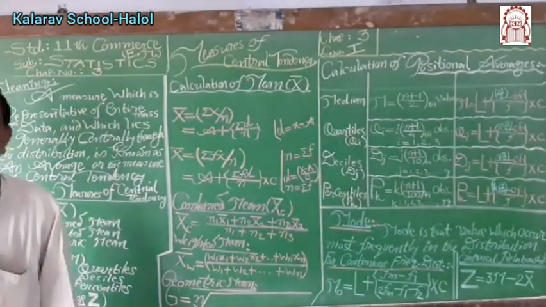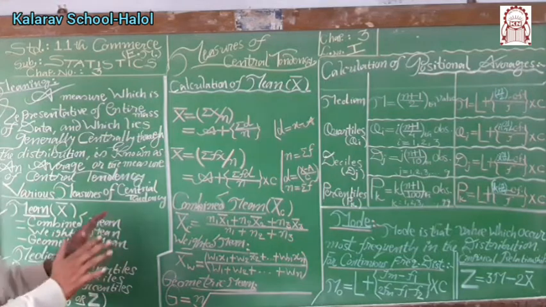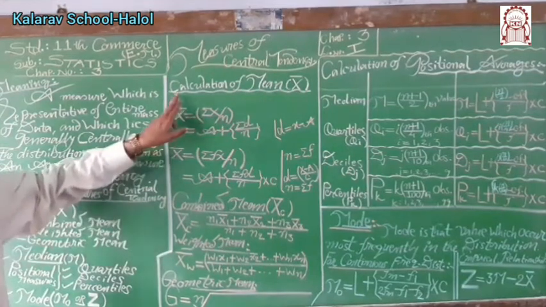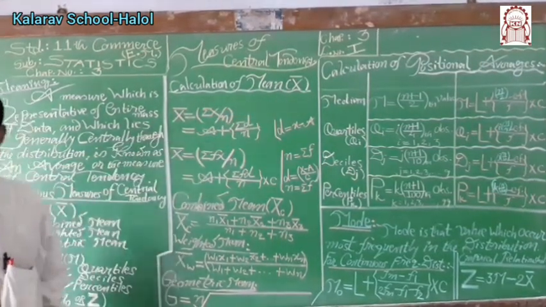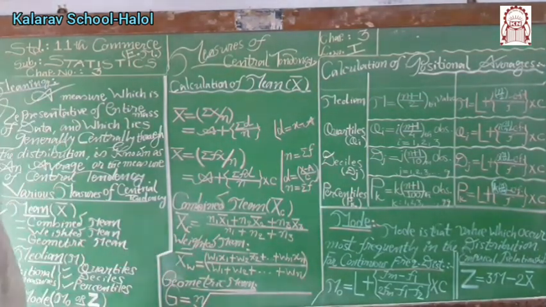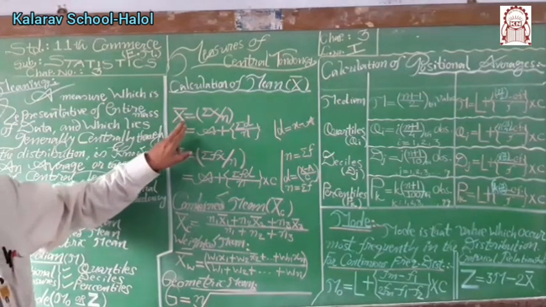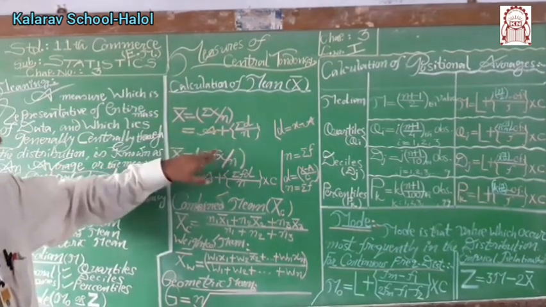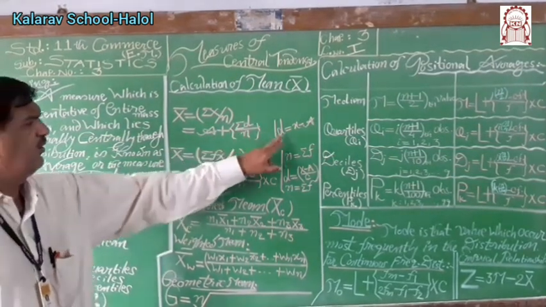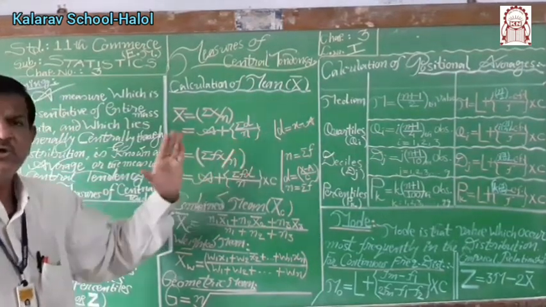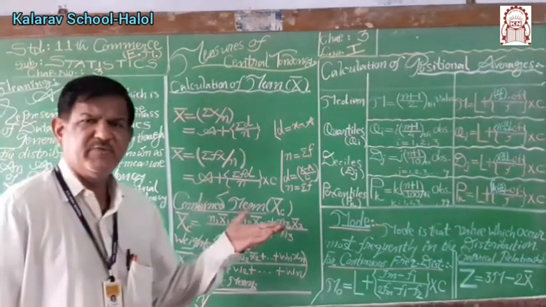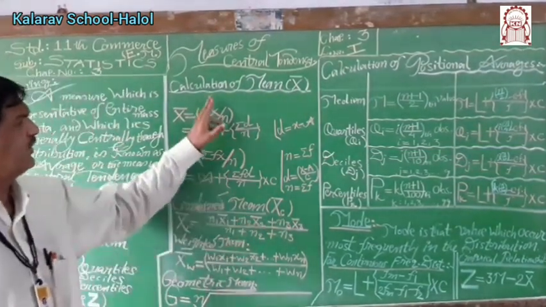Now we are going to see some important formulas. This is basic and primary information, fundamental to this chapter, meaning calculation of arithmetic mean. How to compute arithmetic mean? For ungrouped data or individual data series, x bar is given by sigma x upon n, or by using the shortcut method, a plus sigma d upon n, where d stands for x minus a, n stands for total number of observations. Arithmetic mean, what is the definition? Sum of the observations divided by total number of items, it is denoted by mean, means x bar.